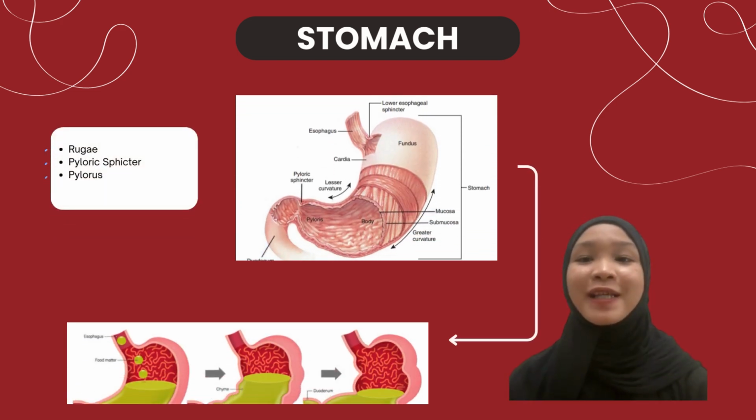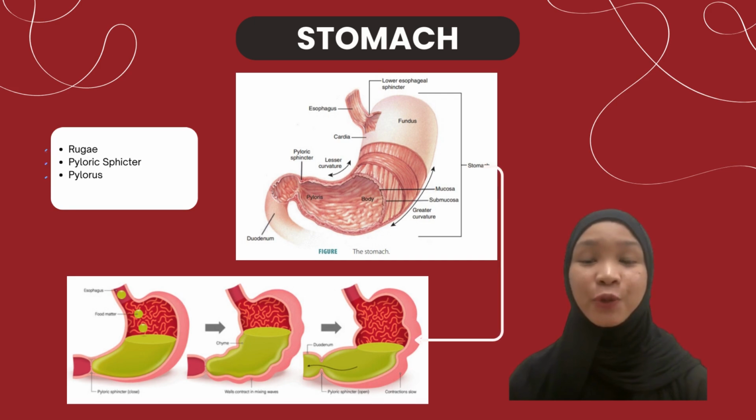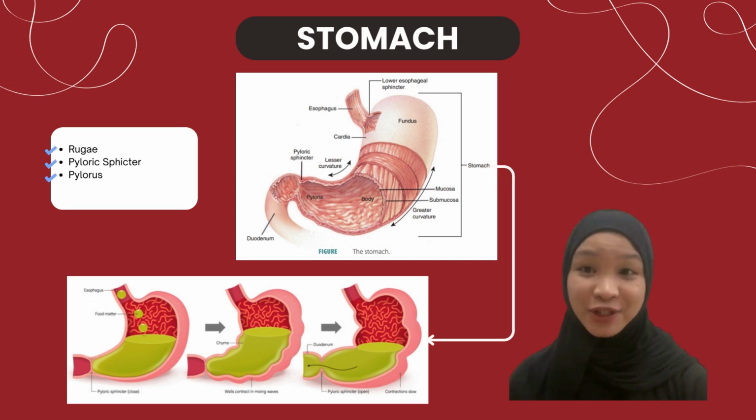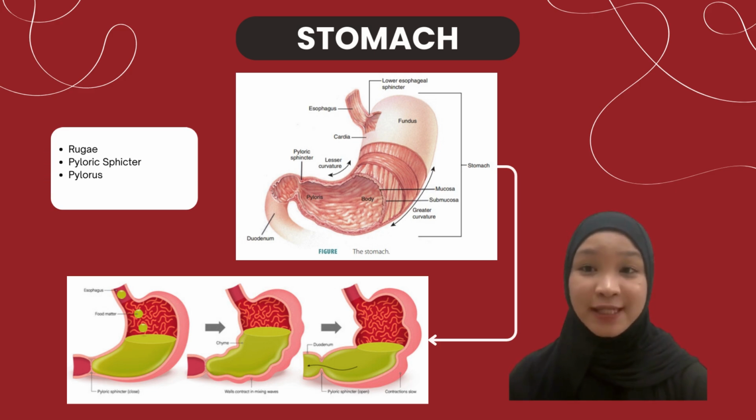The stomach is a muscular organ that plays a crucial role in digestion. It consists of three main parts. The first one is the fundus, which is the upper rounded section. The body is the main part, and the antrum is the lower section.